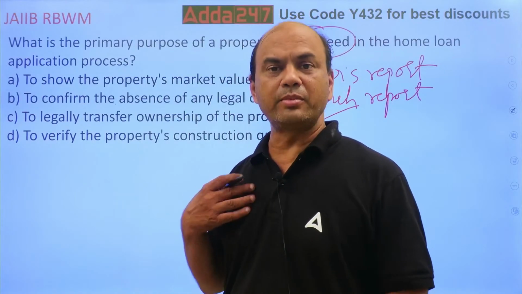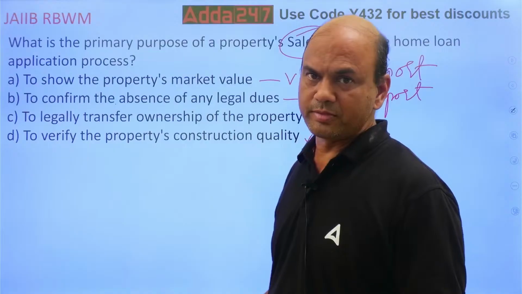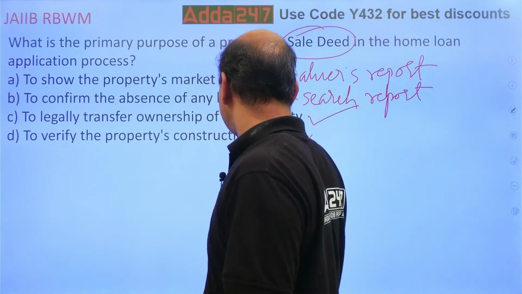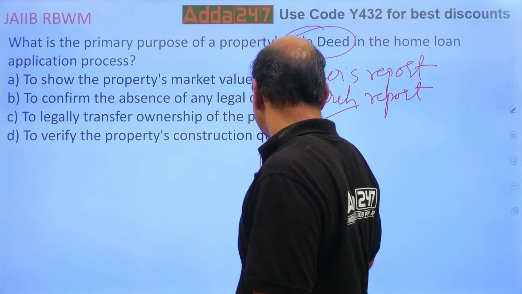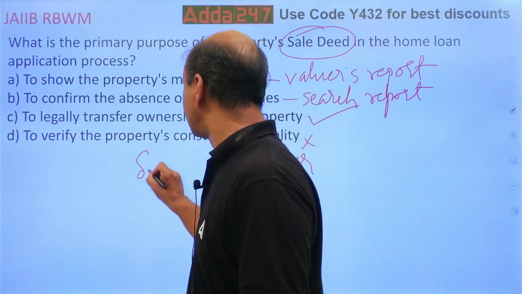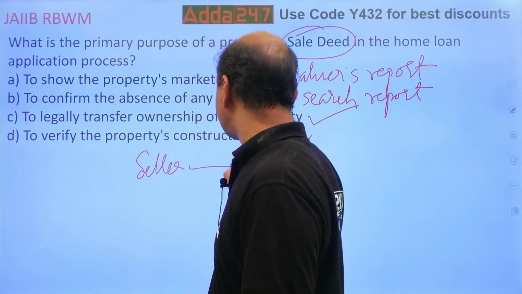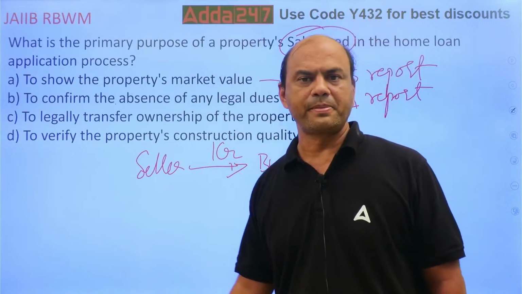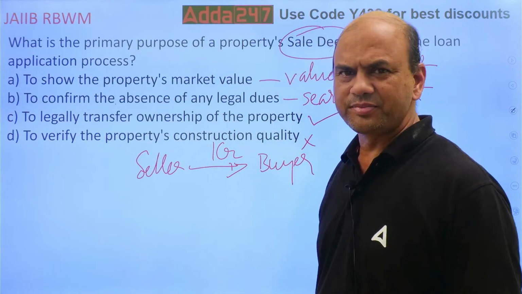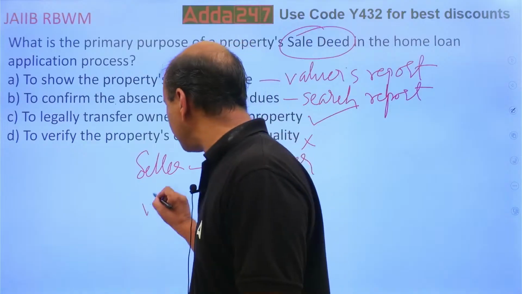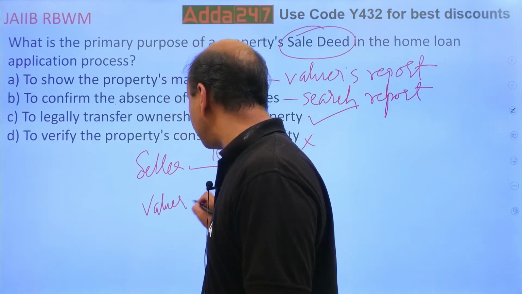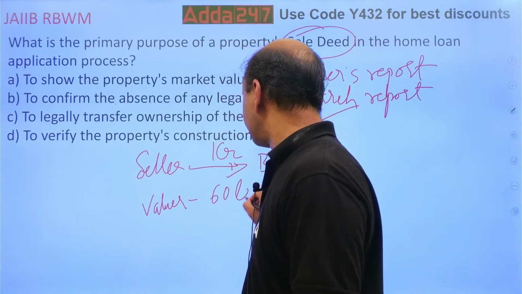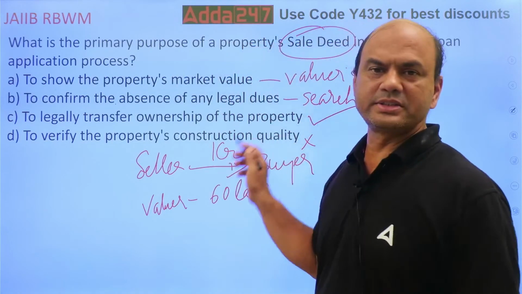Now, if I have done an agreement for, let's say, 1 crore rupees between the buyer and the seller, will you finance 1 crore, if the valuer tells the flat's cost is let's say 40, 50, 60 lakhs and I am doing the agreement for 1 crore?